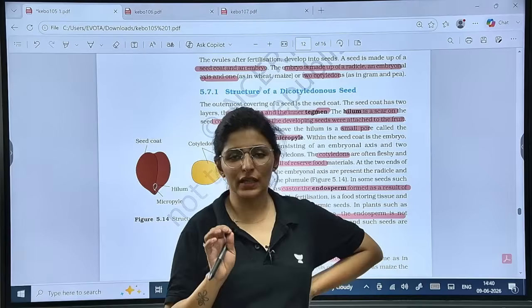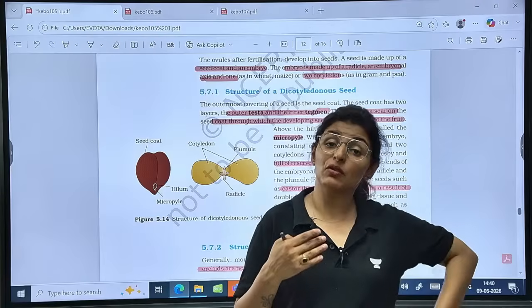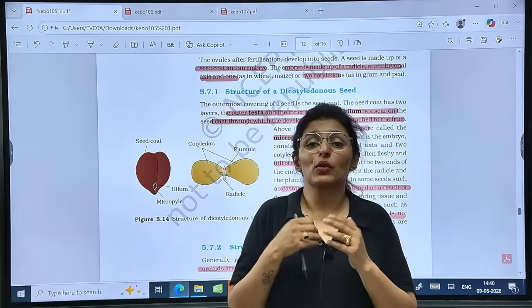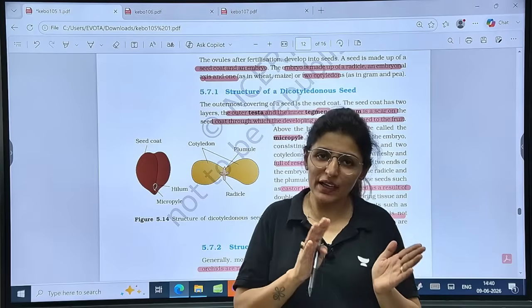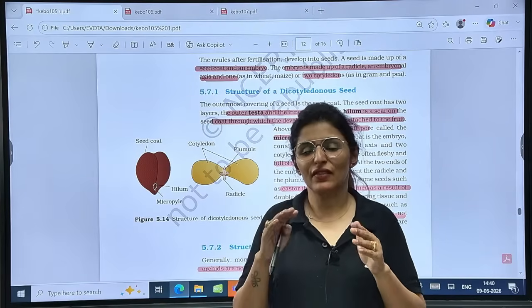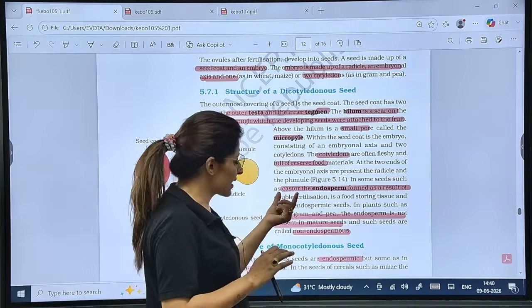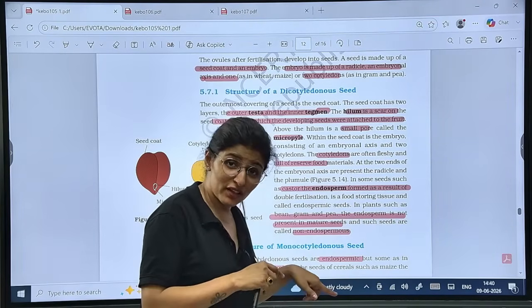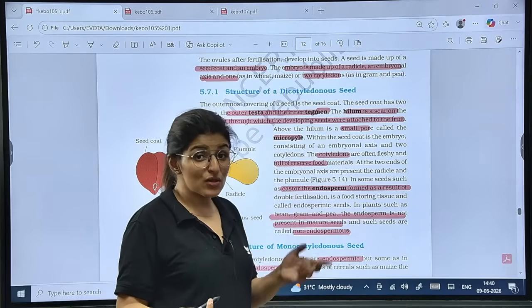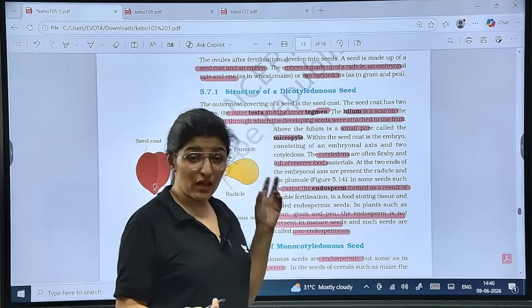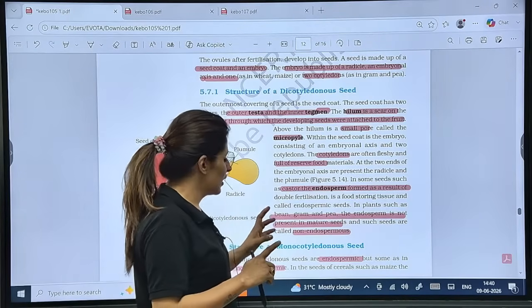See, basically we know that dicot seeds are usually non-endospermic. Why? Not because endosperm was not formed, but because the endosperm formed was completely consumed during development, right? So normally dicot seeds will consume their whole endosperm. But there is this example, castor. It is a dicot in which the endosperm is not completely consumed. So it's an exception amongst dicots which has an endospermic seed. Please learn it well.